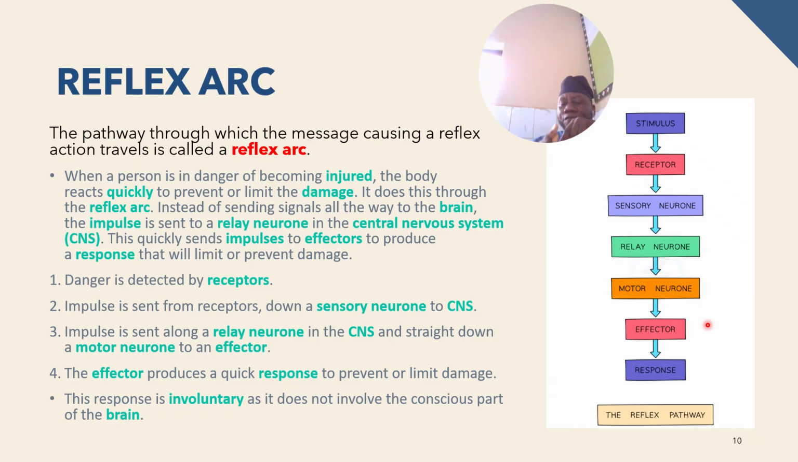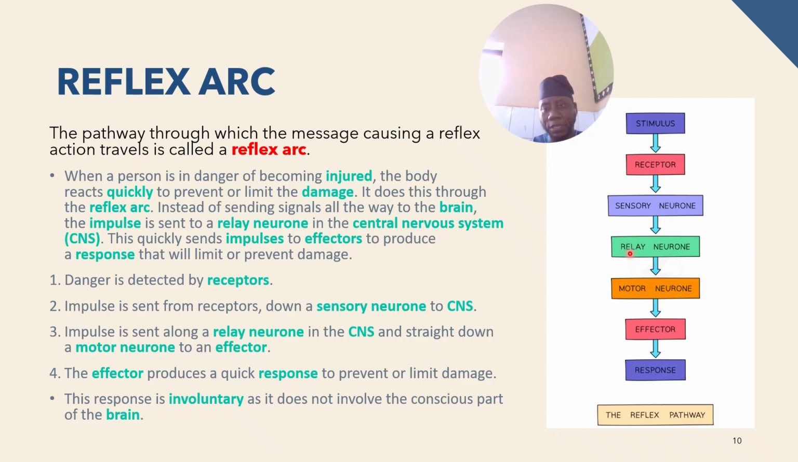It's not different from the pathway for voluntary action. The difference is just that in the voluntary action, under the CNS, you have the brain. But in the reflex pathway, reflex arc, under the CNS, you have the relay neuron. That's what the difference is. This relay neuron is causing the major difference between the reflex pathway and the voluntary pathway.